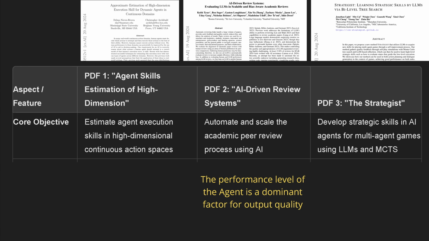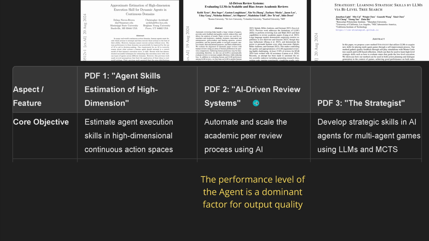So beautiful. So let's come back to our 3 papers, and you have them here: 1, 2, 3, and we had a look at paper B or PDF 2, our AI-driven review system, where our agent simulated a human reviewer, or the complexities of a multi-human review process, by our new AI agents. Now, what you immediately understood is that the performance level of that particular agent is the dominant factor for the output quality of the review. If you have a better agent with a better LLM, then your output quality increases.